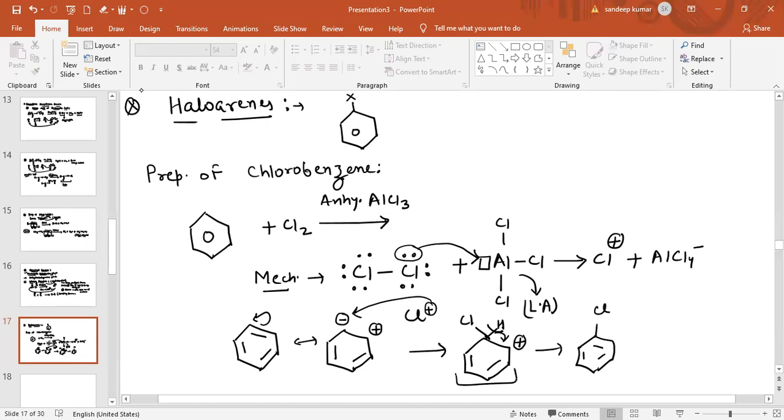This complex we call the sigma complex. You can revise this reaction from the hydrocarbon chapter. I have already discussed all the mechanisms of this reaction in the hydrocarbon chapter. You can easily see it from there. Now see again what happens basically.